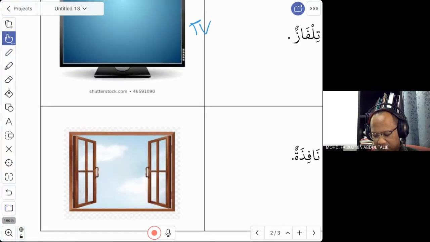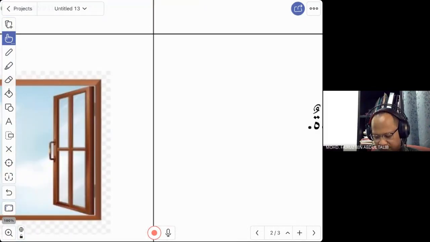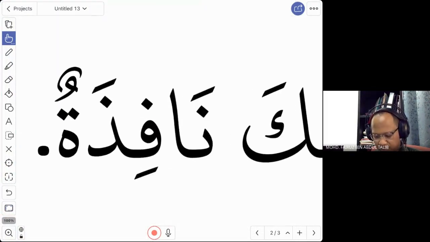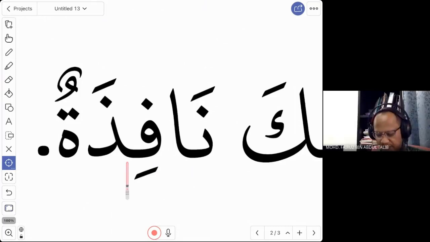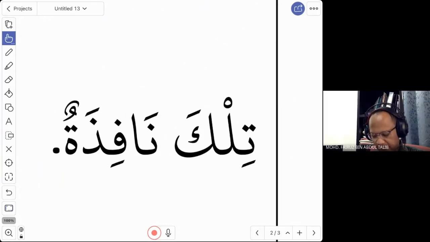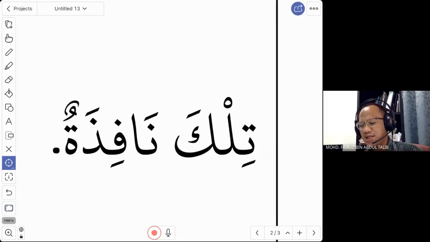The last word is this, a window. And this is how we say a window. Iqra'u. Nafidha. Nafiza. Yes, nafiza. You see this star? Nafizatun or nafiza. This is a muannas word. That is why when you want to say that, you say tilka. Yeah, we don't say dhalika anymore. You say tilka. Tilka nafiza.